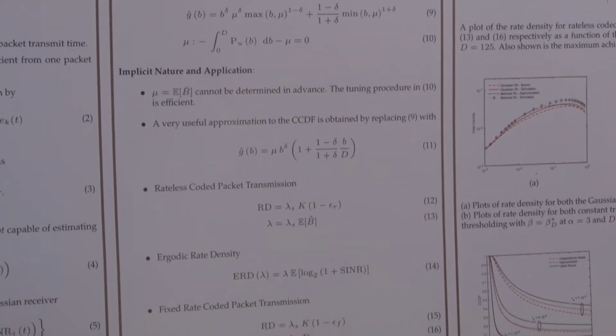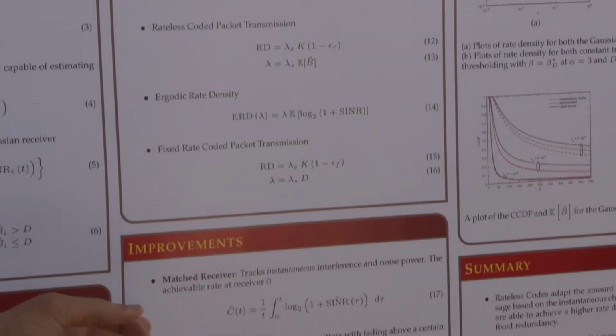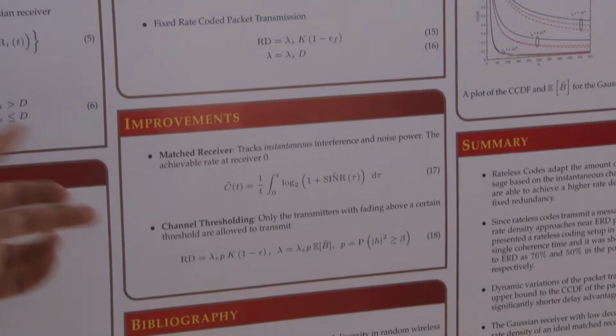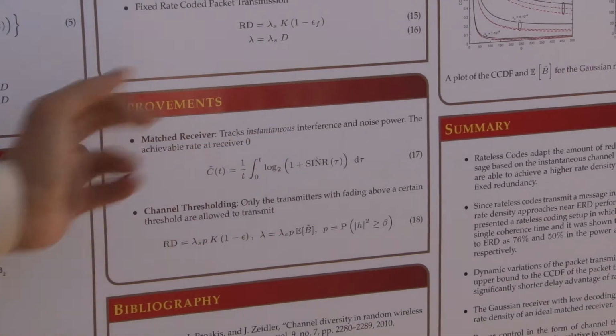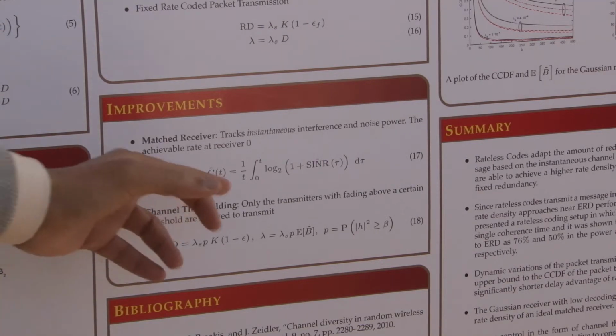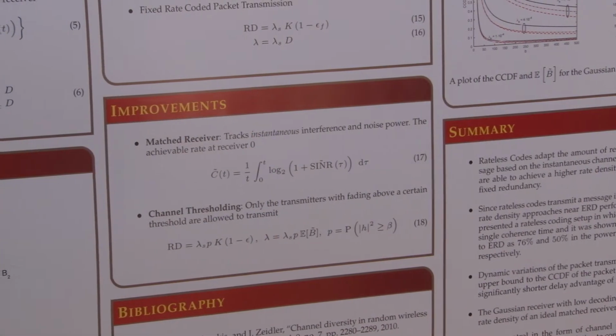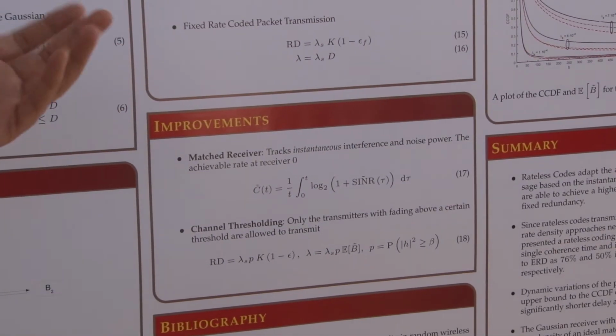We consider two improvements in our system: a matched receiver, which is able to track the instantaneous interference, and this is the achievable rate of a matched receiver. We also consider the case of channel thresholding, where transmitters with poor fading should not transmit, and only the transmitters with strong fading should transmit.